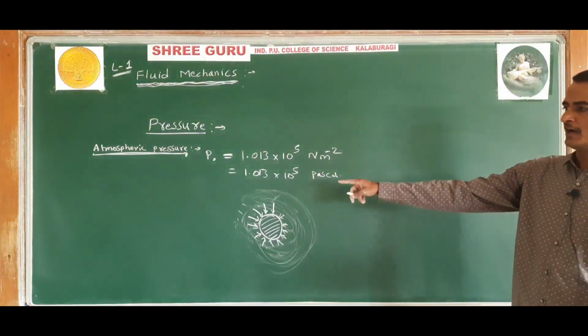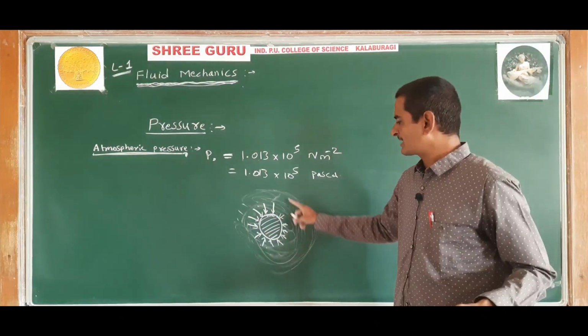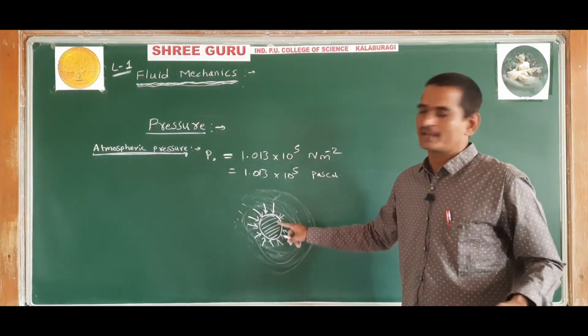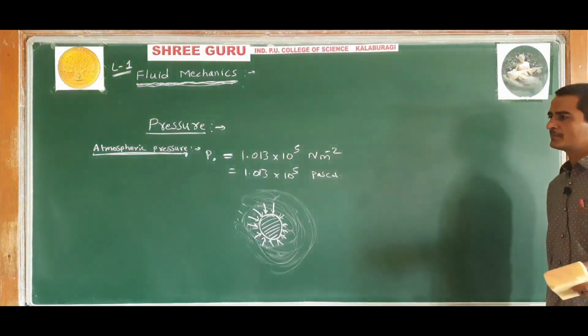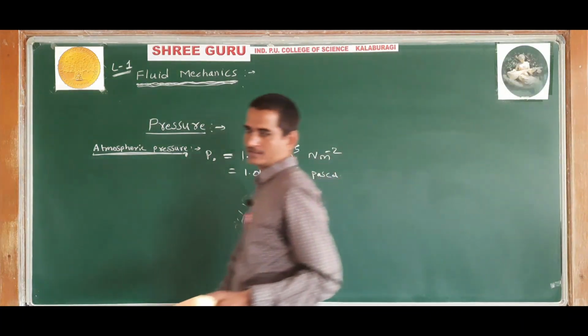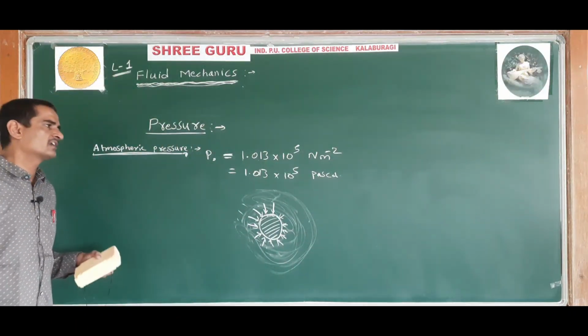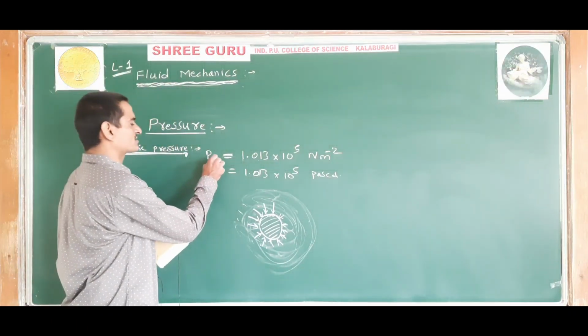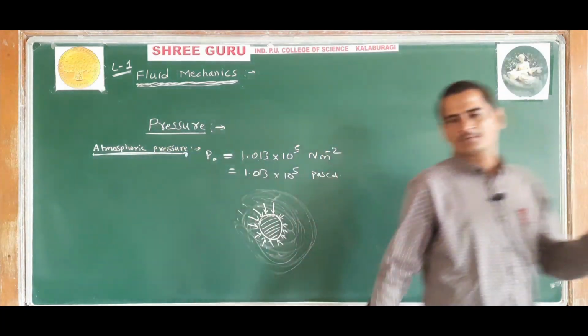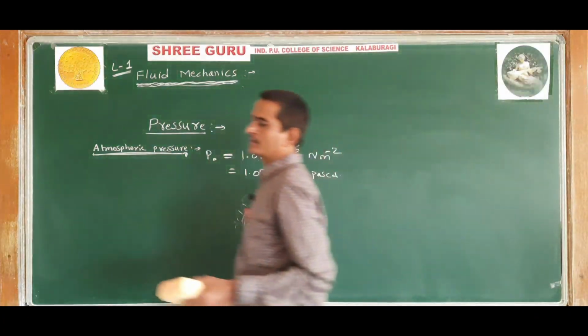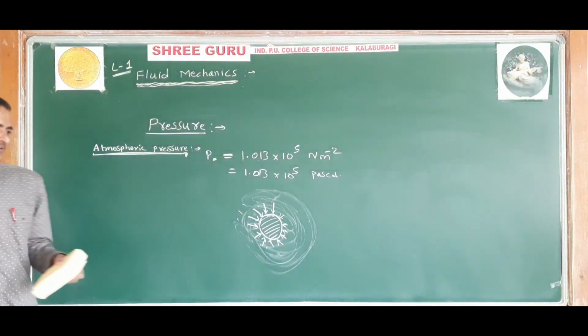The pressure exerted by the atmosphere on the surface of the Earth is called atmospheric pressure, and its value is 1.013 into 10 to the power 5 Newton per meter square, or Pascal. Understood?